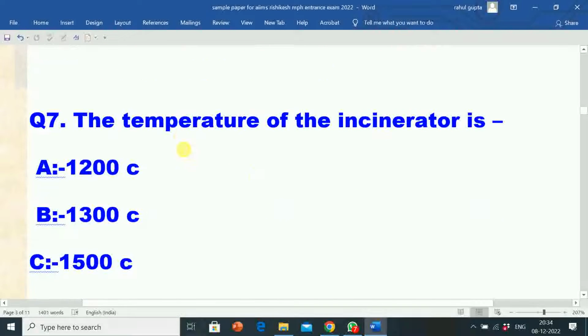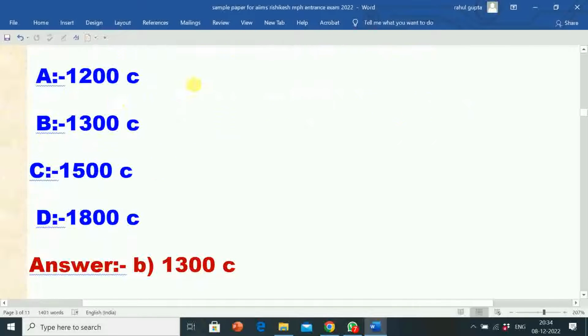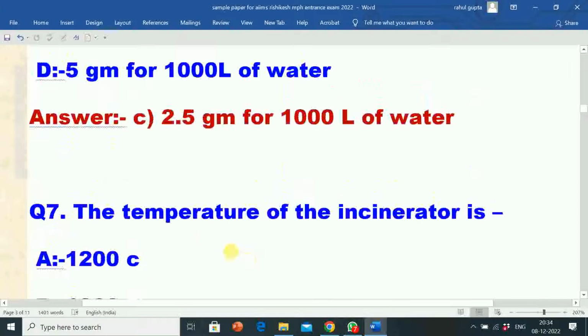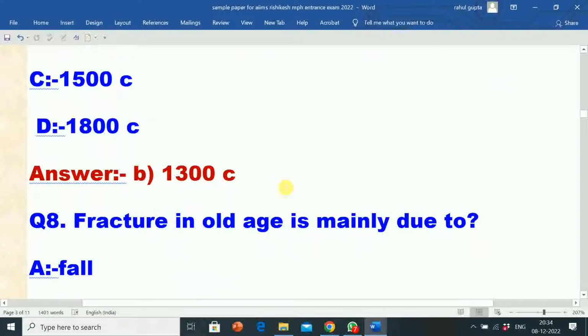Next question: the temperature of the incinerator is? Option A: 1200 centigrade, B: 1300 centigrade, C: 1500 centigrade, D: 1800 centigrade. The correct answer is option B, 1300 centigrade. The temperature of the incinerator is 1300 centigrade.